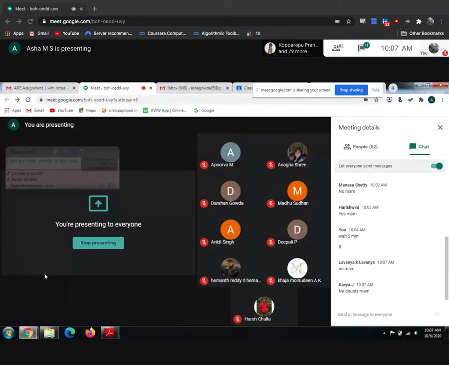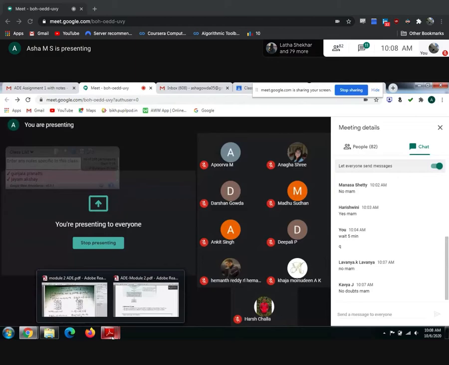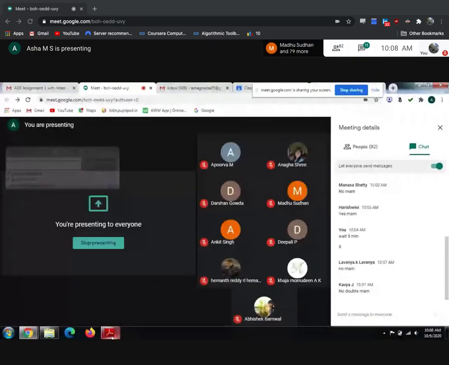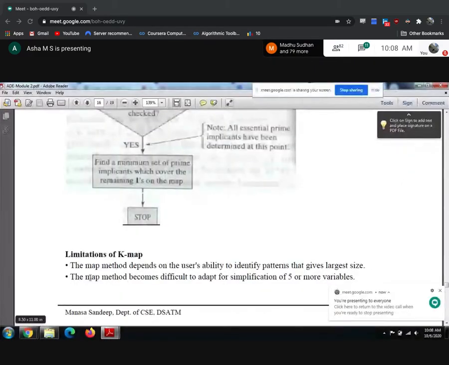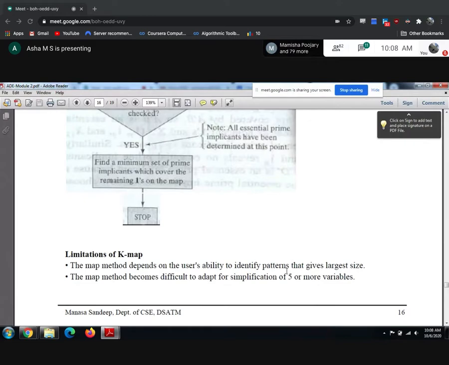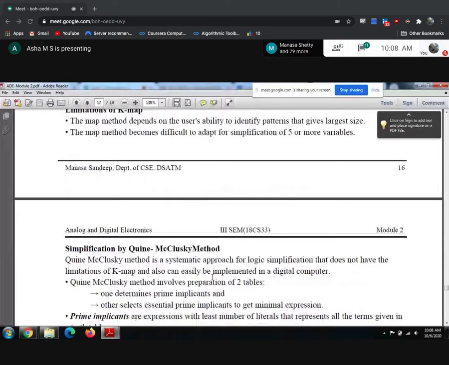In the last class, we studied the limitations of the K-map also. So, what are the limitations of K-map? One thing is, if you have 5 or more variables, it's difficult for us to find the minimized expression. Another one is that we will get confused in the grouping, right? The map method depends on the user's ability to identify the pattern that gives the largest group, which means it depends on our ability to make the groups. The second one is 5 or more variables. It's difficult to simplify using the K-map.